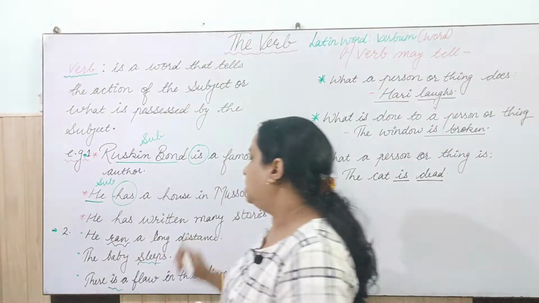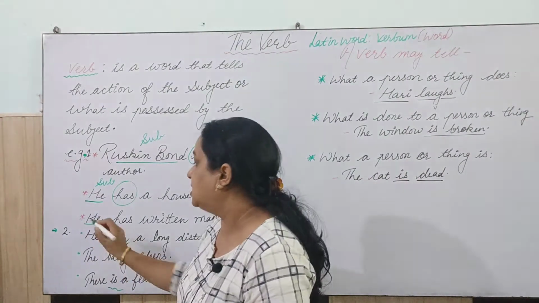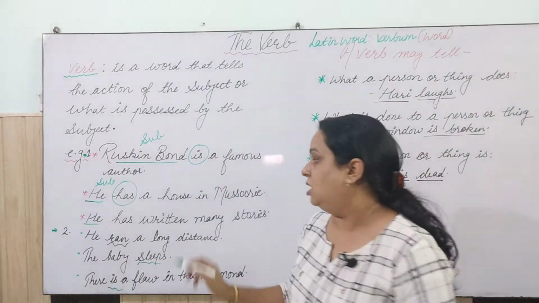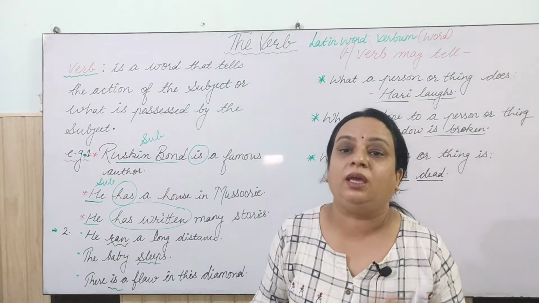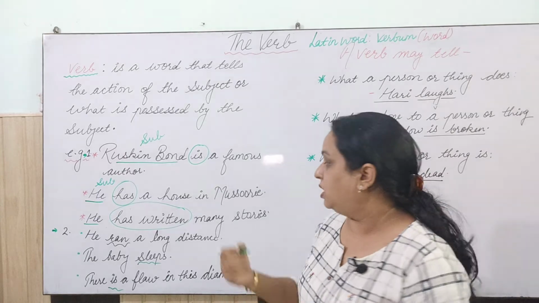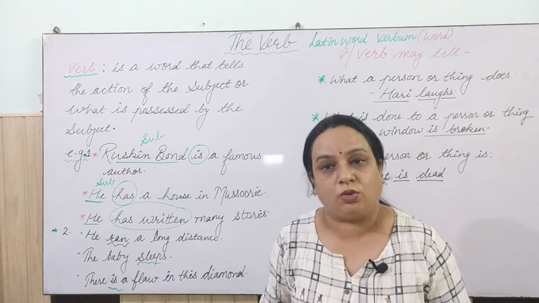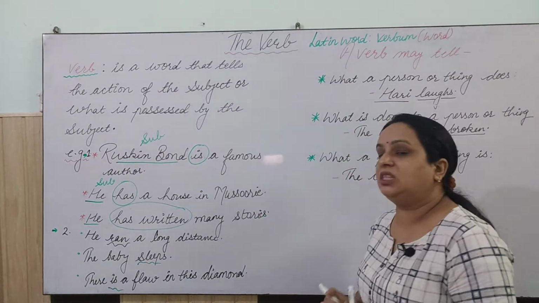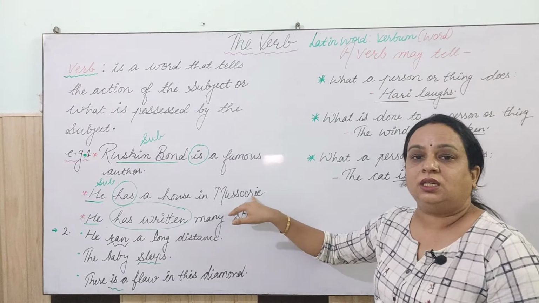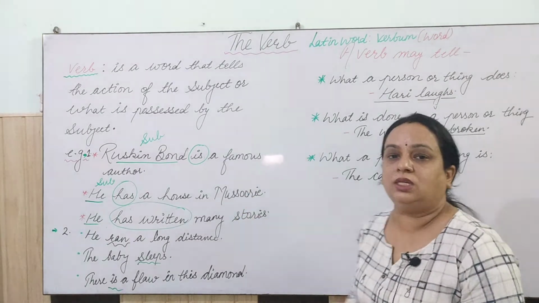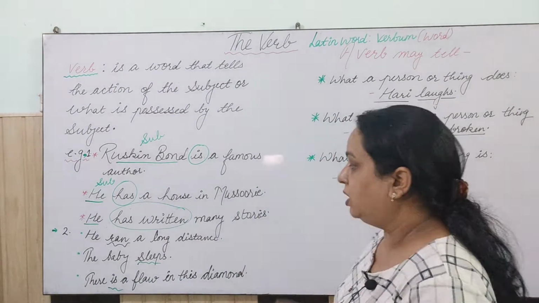In the third sentence, he has written many stories. So once again the subject is he, and has written is telling us about the action done by him. So what he did, what he has done, that he has written many stories. Okay. So here we learnt about the three states of the verb. First is being, second is possession, and the third one is action, right? So let's understand this with the help of some more examples.